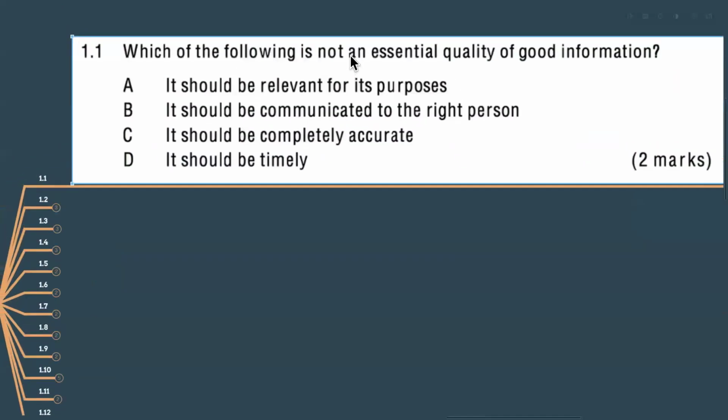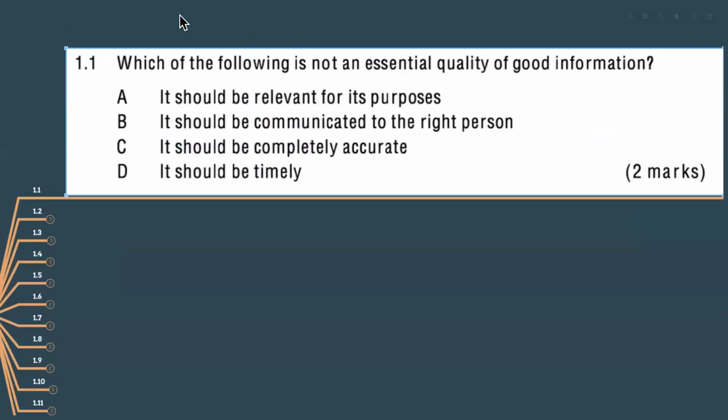Which of the following is not an essential quality of good information? Can you please answer, guys? Which of the following is not an essential quality of good information? Just now we have seen that it should be relevant for its purposes. It should be communicated to the right person. It means authorized person. It should be completely accurate, or it should be timely.